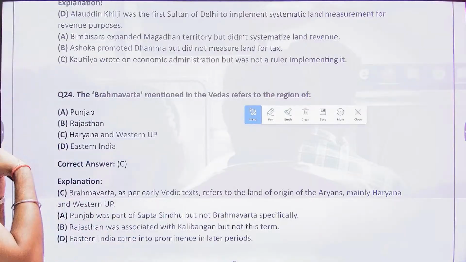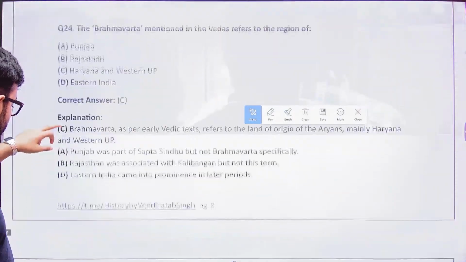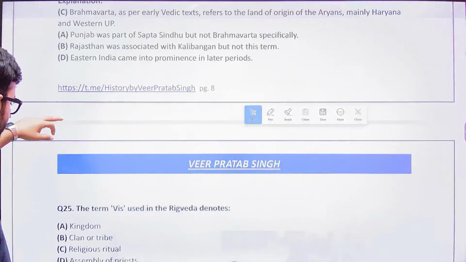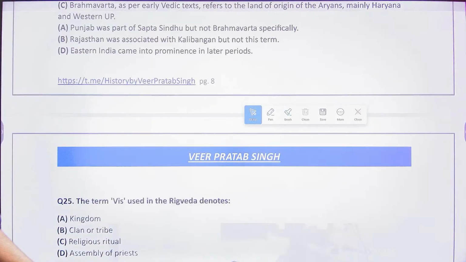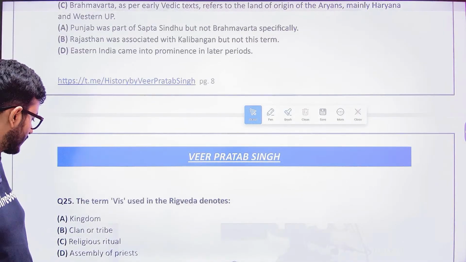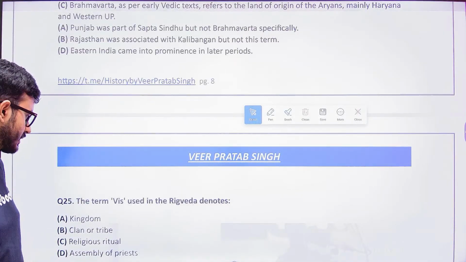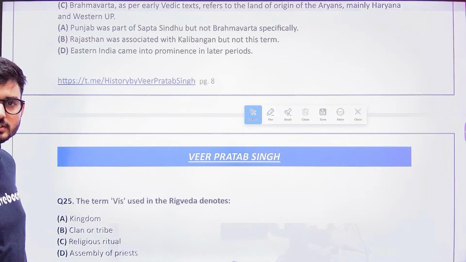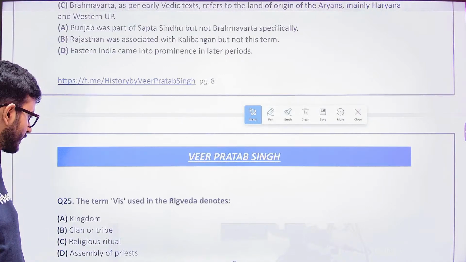Let's move to the next question. The term Vis in the Rig Veda, what does it denote? Was it kingdom? Was it clan? Was it religious ritual? Was it assembly of priests? What does the term Vis mention here?